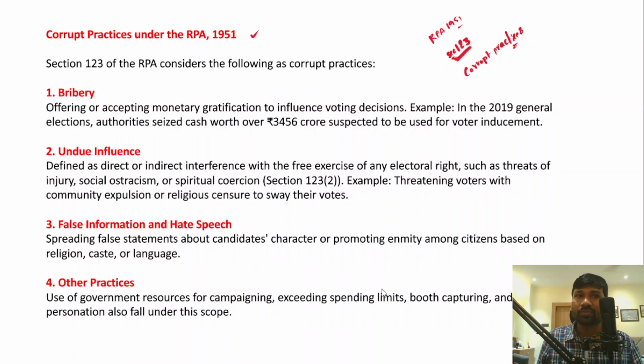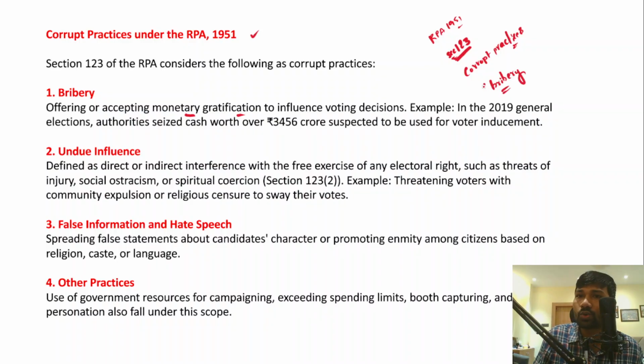Firstly, bribery. Now, what exactly is bribery? Bribery means accepting or offering monetary gratification to influence the voting decisions. For example, you belong to a particular constituency and the contestant has been giving you money so that he can get the votes of the people living in that particular constituency. So monetary gratification to influence the voting decisions is what is called bribery, right?